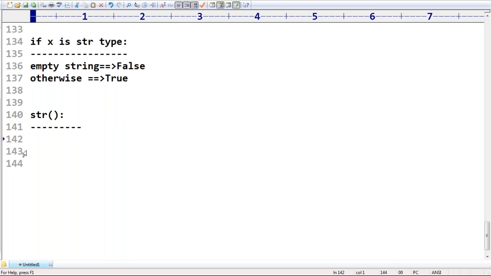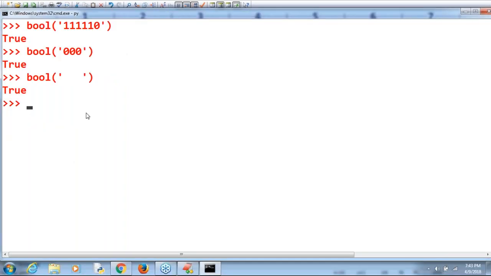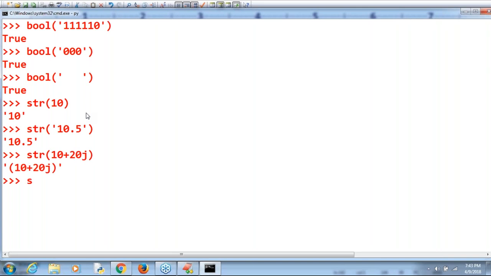You can consider any type to string type. str of 10, converted. str of 10.5, converted. str of 10 plus 20j, converted. str of true, converted. Here there is no restriction. You can provide anything, then automatically you will get the corresponding string by default.